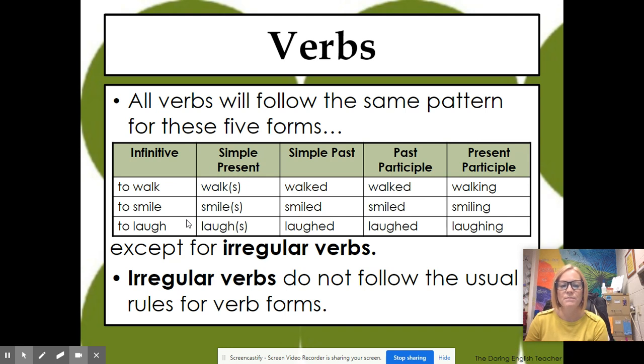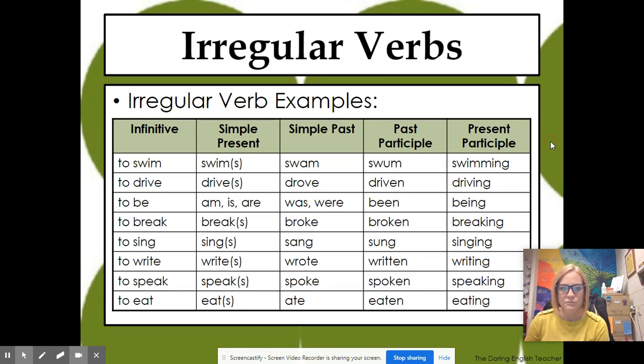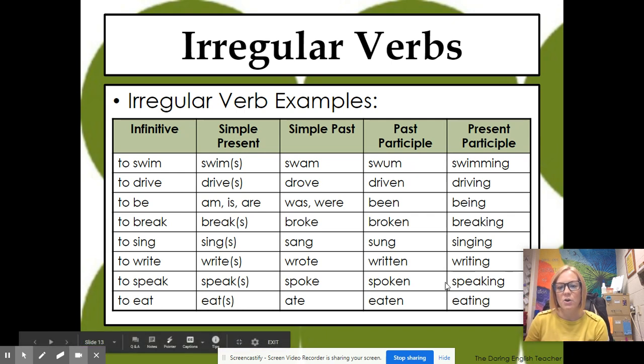They follow a pattern. So then we have your regular verbs that do not follow those patterns. Those are the ones that get a little tricky. So here's a list of irregular verbs. I have learned some of these in elementary school. For example, to swim, swims, swam, swum, swimming. Drive, drives, drove, driven, driving. So again, these are just a list that you can refer back to help you. These ones get kind of tricky, especially whenever they don't follow that normal pattern with the normal regular verbs.